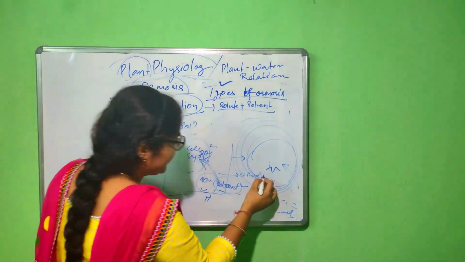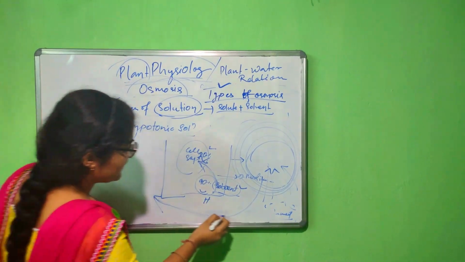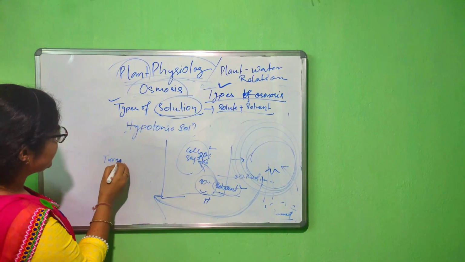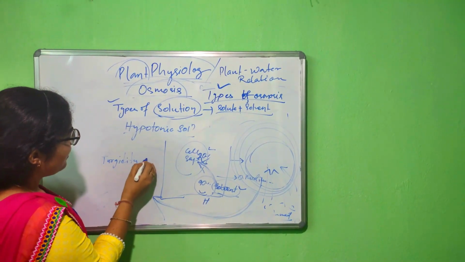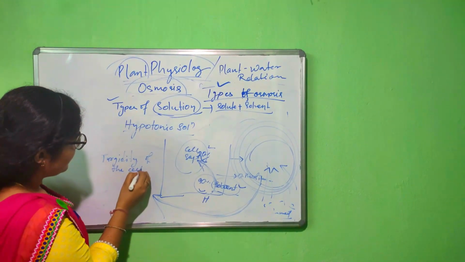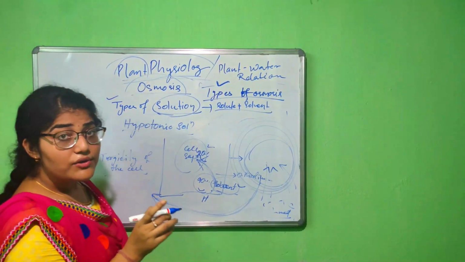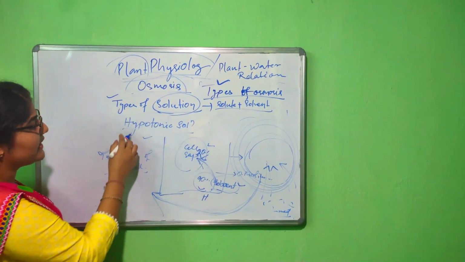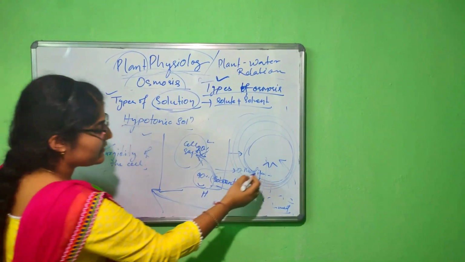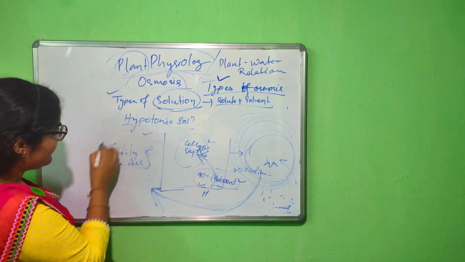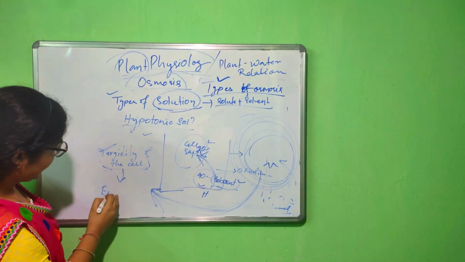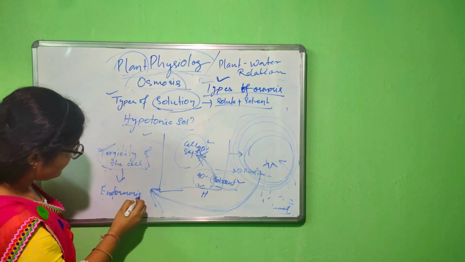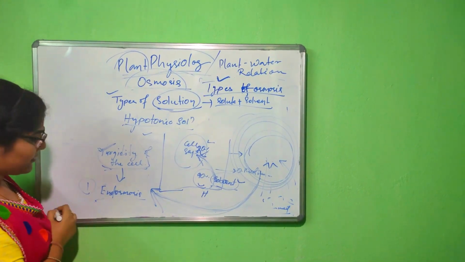Okay. Then it results in the turgidity of the cell. In the significance part, I told you that osmosis results in the turgidity of the cell. So in case of hypotonic solution, it causes the turgidity of the cell, which results in endosmosis.